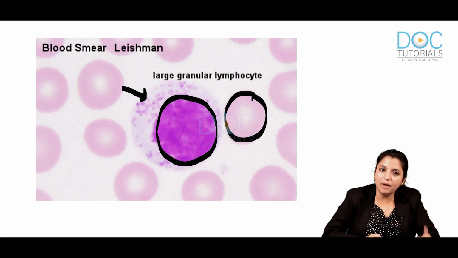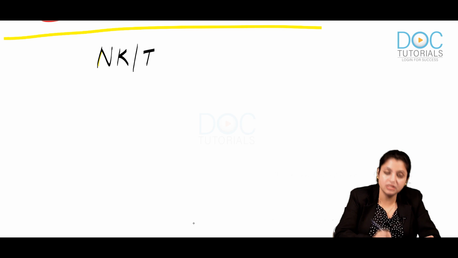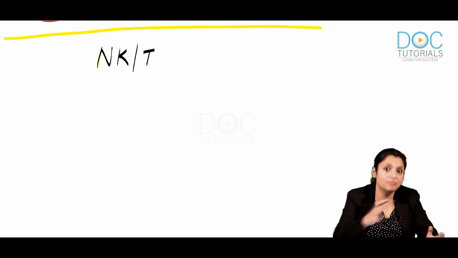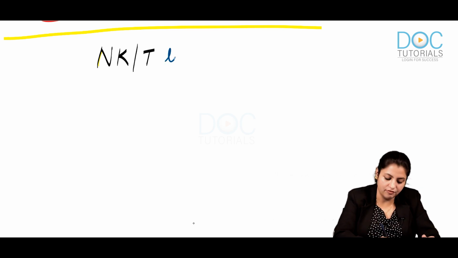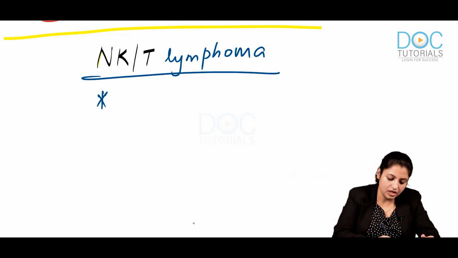Apart from that, just one last point about NK cells. In hematology we will be studying a lymphoma which is very unique, NK T cell lymphoma. I'll give you 2 points regarding this which you should remember.